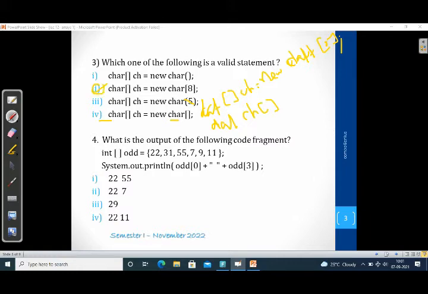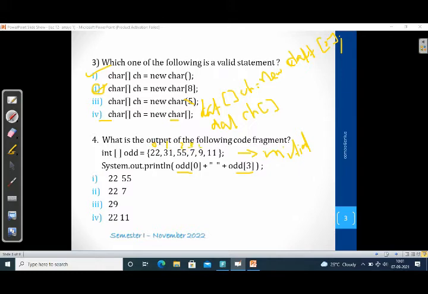Next, what is the output of the following code fragment? Here, int is the data type and some values have been given. This is known as array initialization, and above this is the array declaration format. So here the array has been initialized with the values 1, 2, 3, 4, 5, 6, and we need to print the values of odd index 0 and odd index 3. You know that the array index starts from 0. So this is 0, 1, 2, 3, 4 and 5.